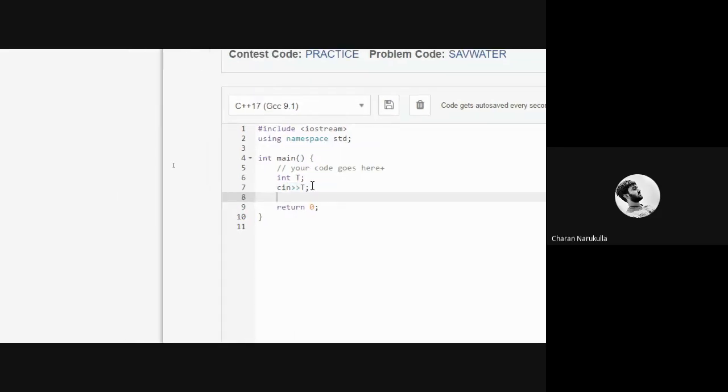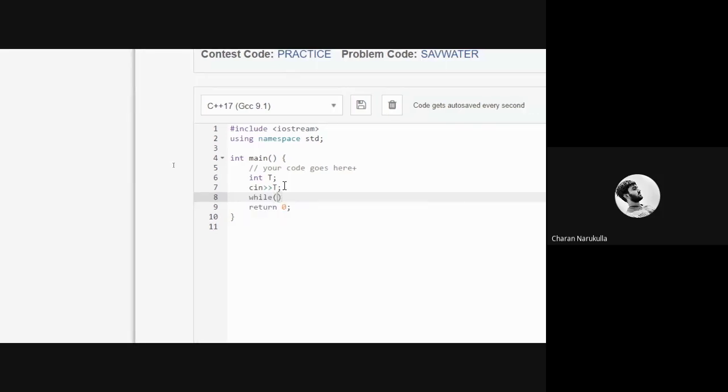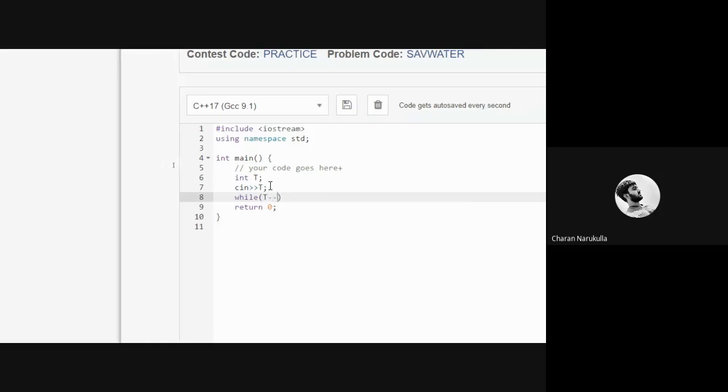Now we got the input. Our next task is to get the values of x, y, c, and h for every test case. That means we need to do this for every test case. So in order to do that, I would like to use a while loop. You can use any loop you want, but while is the most comfortable loop.